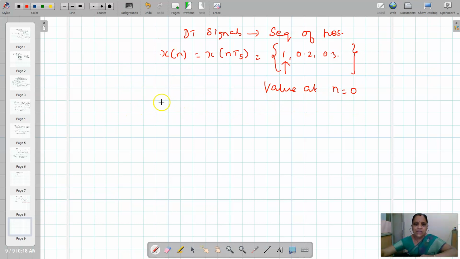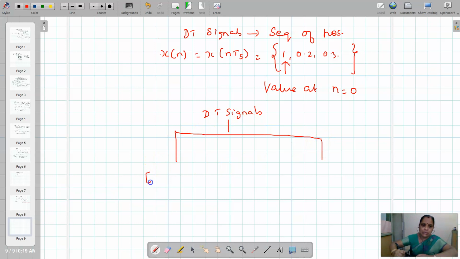Then discrete time signals, we have classification of discrete time signals. Elementary signals and the classification based on properties.